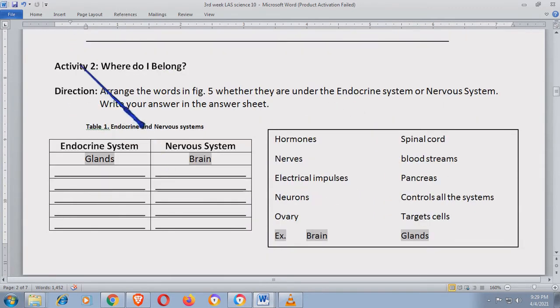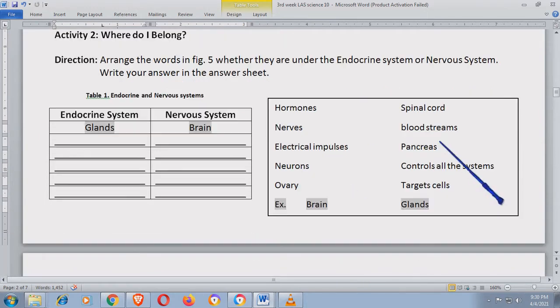Activity number 2. Where do I belong? Arrange the words in figure 5 whether they are under the endocrine system or nervous system. Write your answer in the answer sheet. So, dito, gagawin mo, identify mo lang kung ano yung mga belong sa endocrine system and ano yung mga belong sa nervous system. So, naglagay na ako ng example, grade 10 students, para mas madali sa inyo sagutan, no?